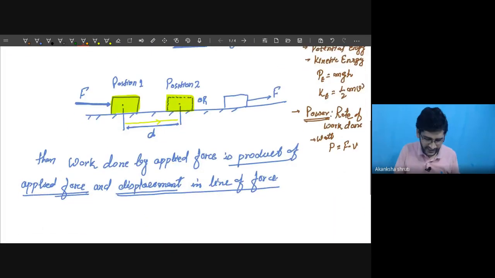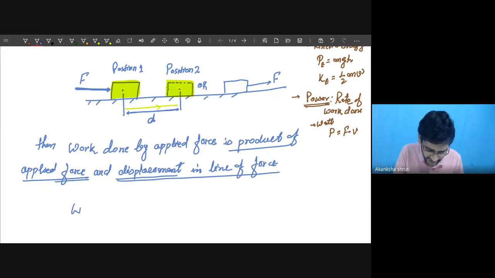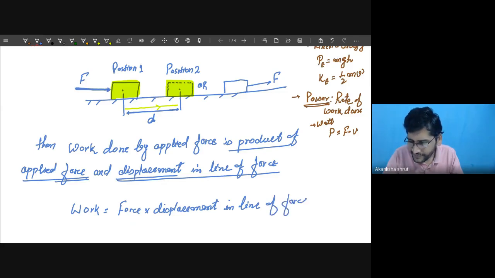So work is equal to force into displacement in direction or in line of force. Means the line along which the force is acting. The direction may be opposite or the same as the direction of force.